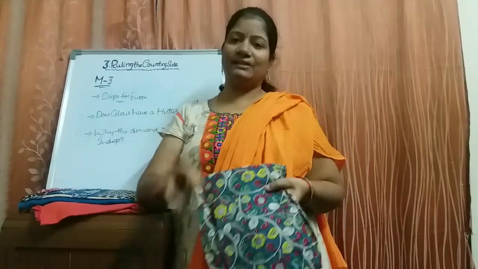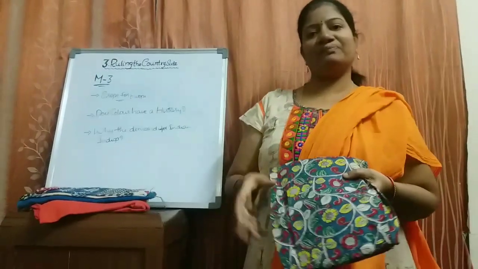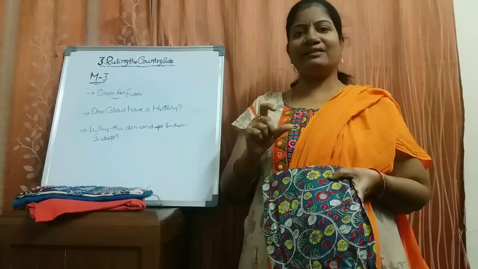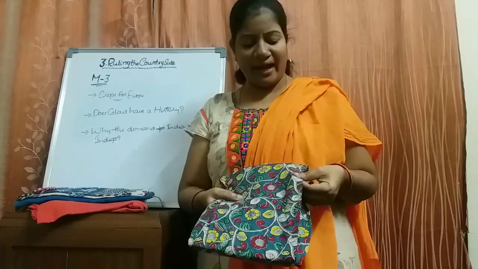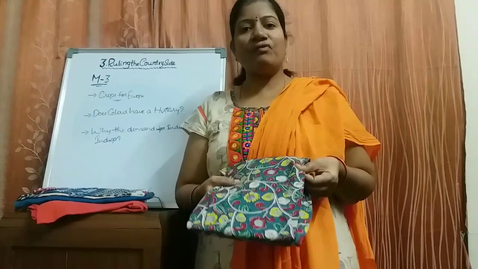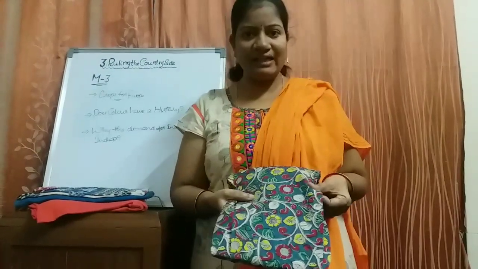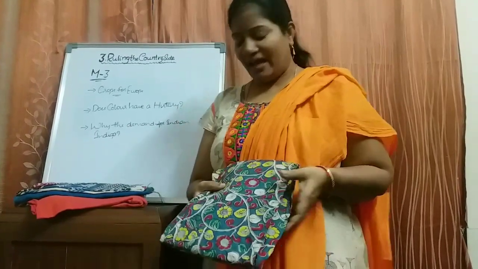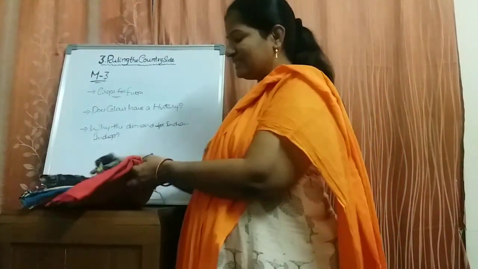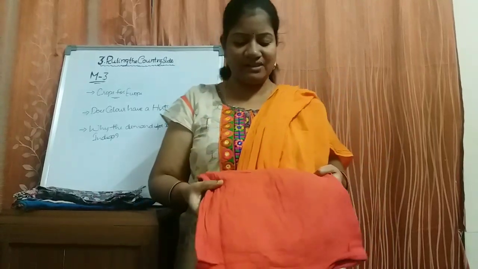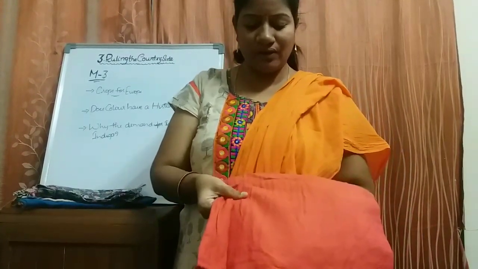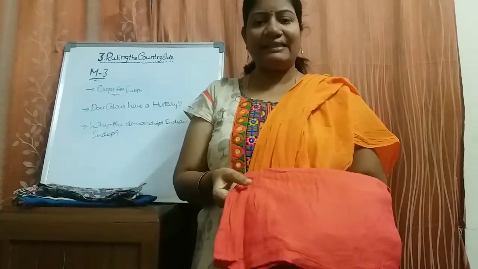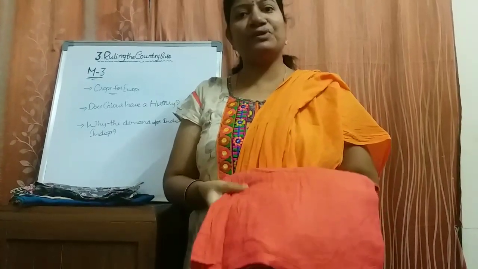Just now I spoke about two prints, right? Two cotton prints in rich blue color. That blue color is called indigo, right? So the same blue I have here. This is soft cotton. This cloth is called soft cotton. And the next one I will show you. This is a different color, thick orange color. This is also a cotton only, one type of cotton. But this cotton is called jute cotton.